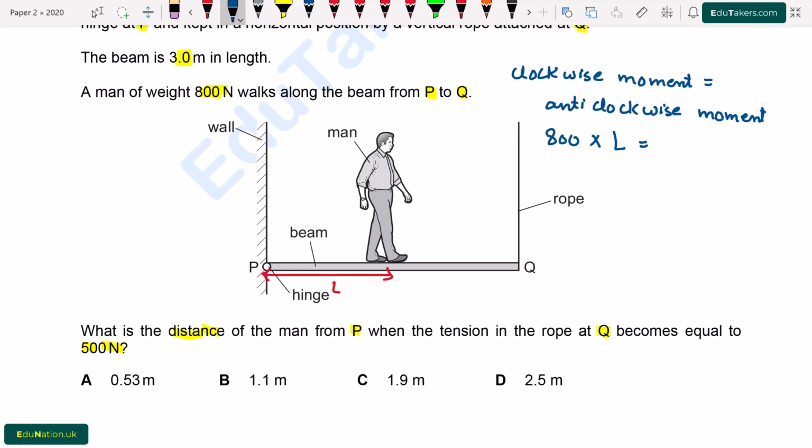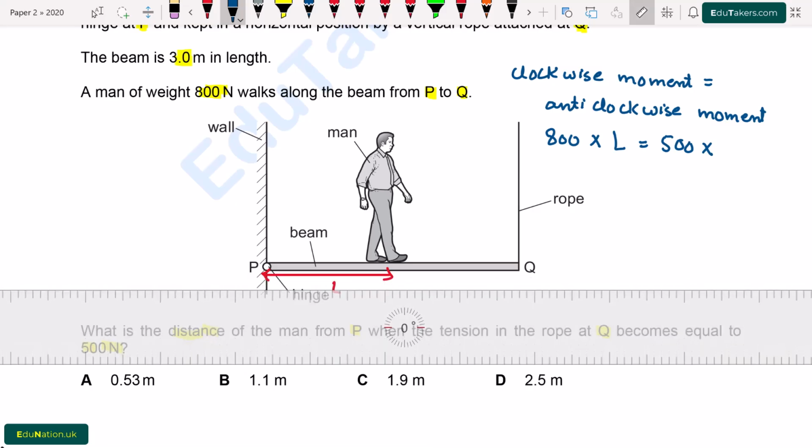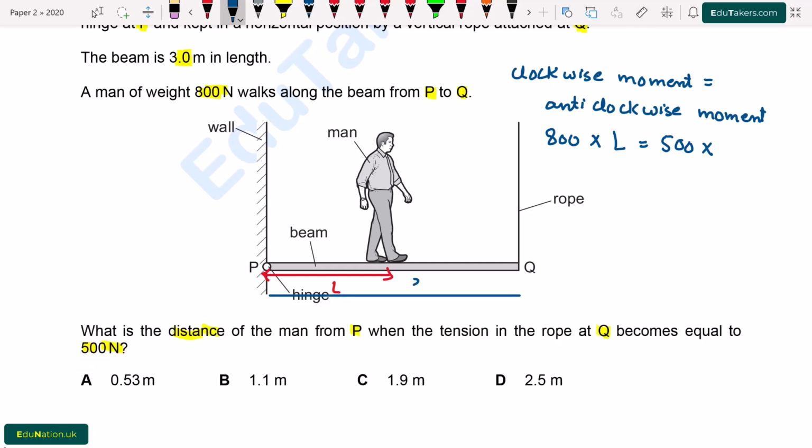So I multiply this weight with L. It will be equal to the anticlockwise moment, which is caused by the tension in the rope. So I write here 500 multiplied by the perpendicular distance for the case of the rope, which will be from point P to Q. I am going to label this distance.